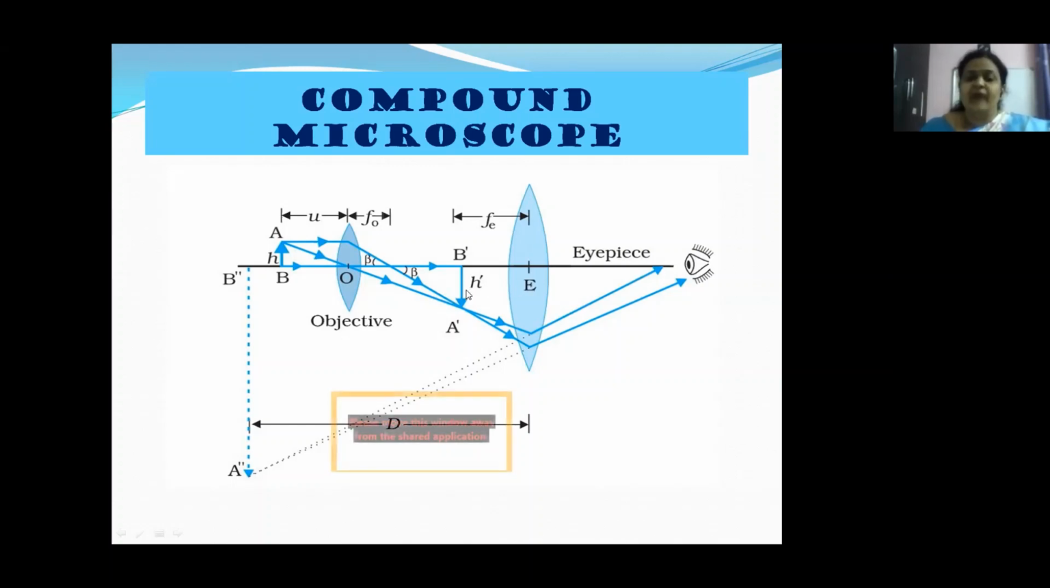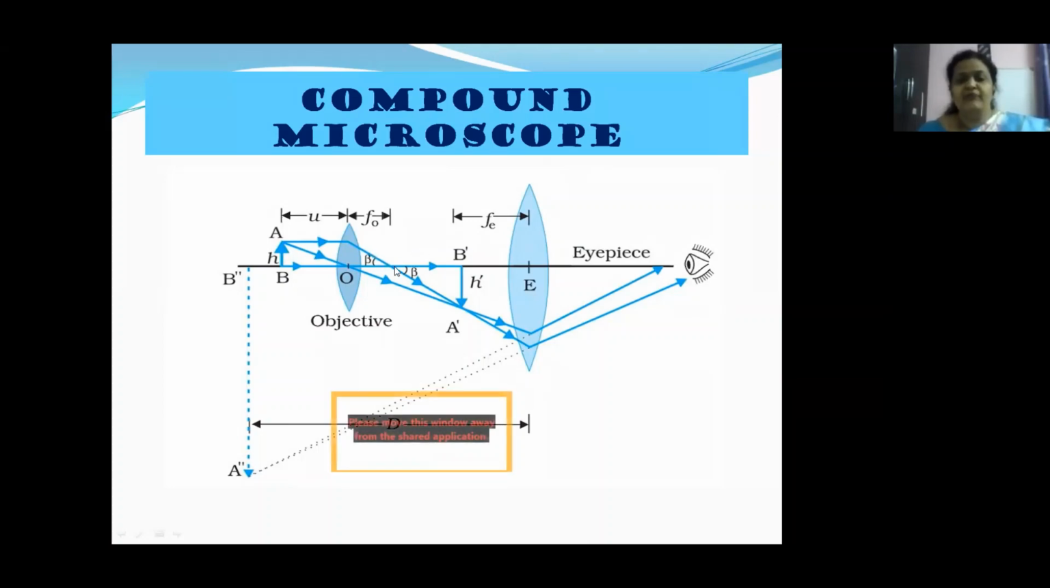Hence, the eyepiece forms a virtual image of the first image. Now just look at the size of the final image compared to the object. Very, very magnified. Yes or no, children? It is very much magnified compared to the actual size of the object. Okay, children? Now here we have to understand a few things.